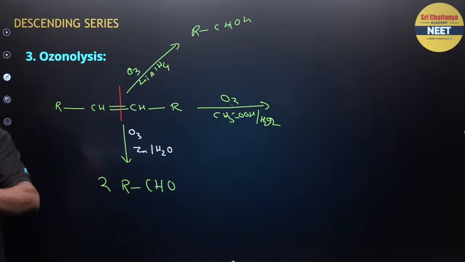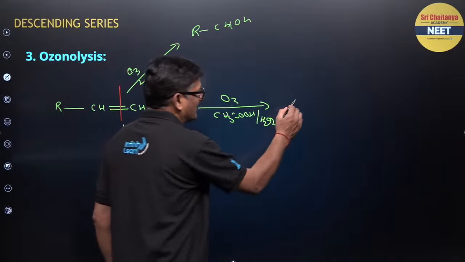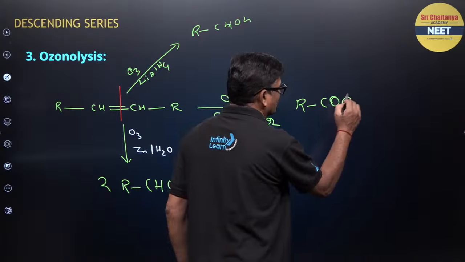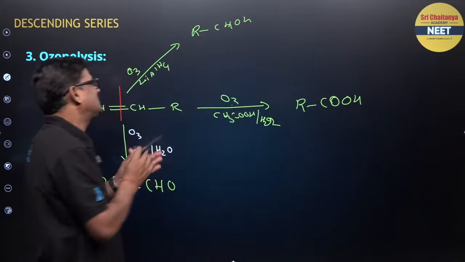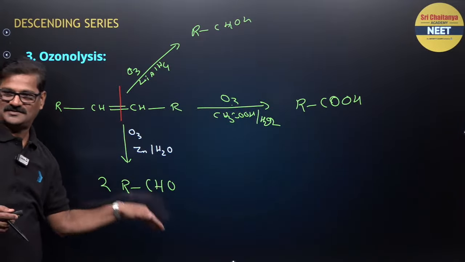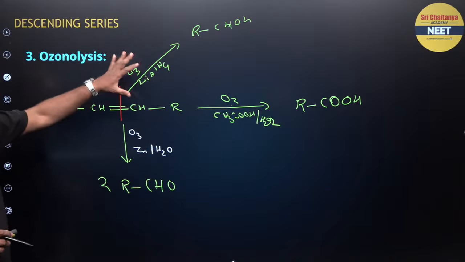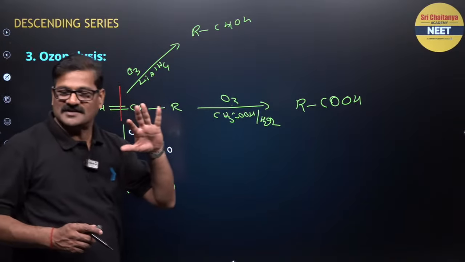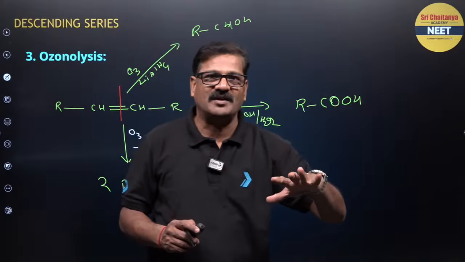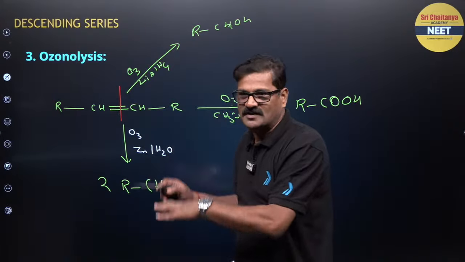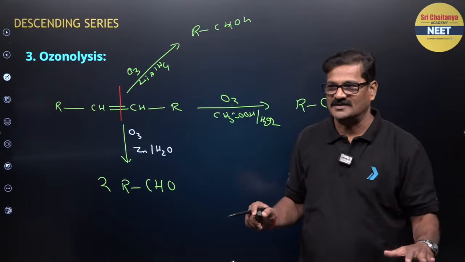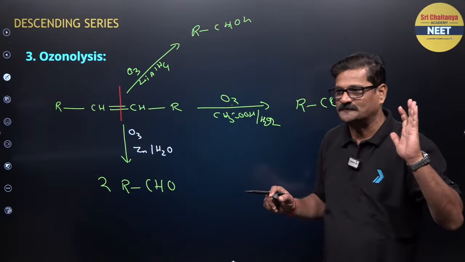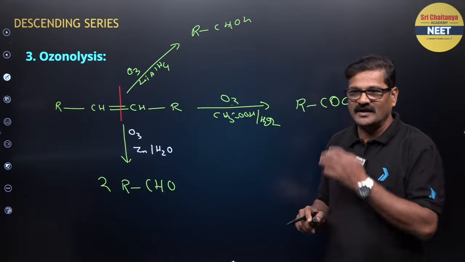It is an oxidative ozonolysis. You are going to get RCOOH. This is oxidative ozonolysis, that was reductive ozonolysis, right? So for various products, with respect to oxidation and reduction, I prepared 15 slides. In today's class we will be discussing all these. Fine? Any doubt, children?